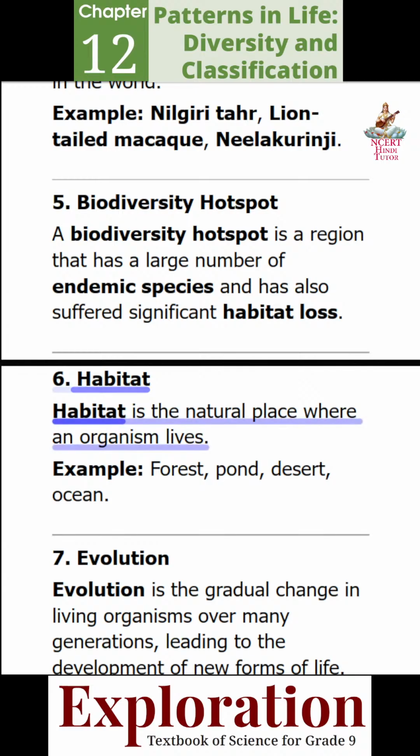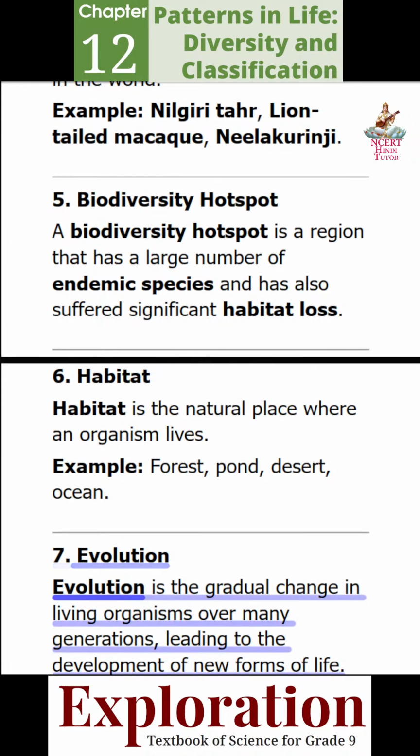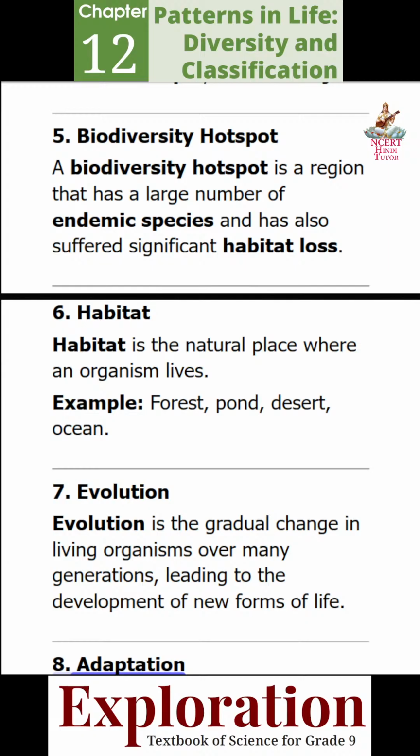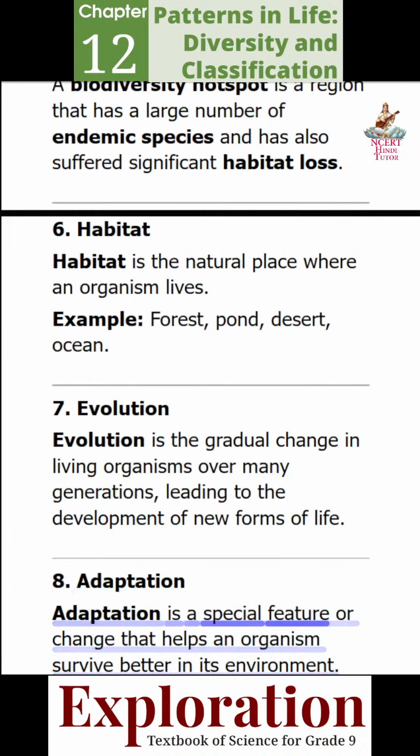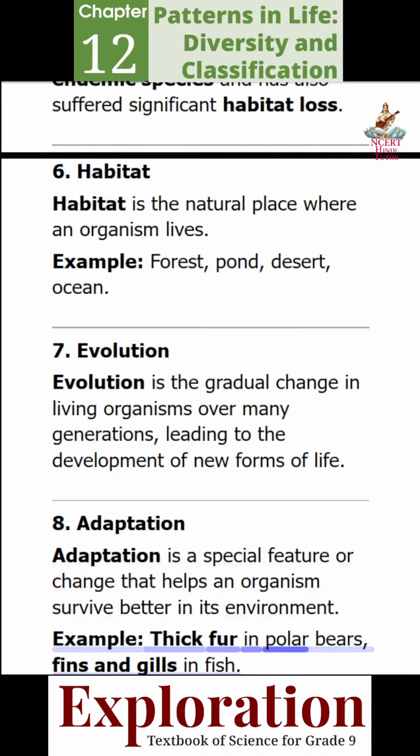6. Habitat. Habitat is the natural place where an organism lives. Example, forest, pond, desert, ocean. 7. Evolution. Evolution is the gradual change in living organisms over many generations, leading to the development of new forms of life. 8. Adaptation. Adaptation is a special feature or change that helps an organism survive better in its environment. Example, thick fur in polar bears, fins and gills in fish.